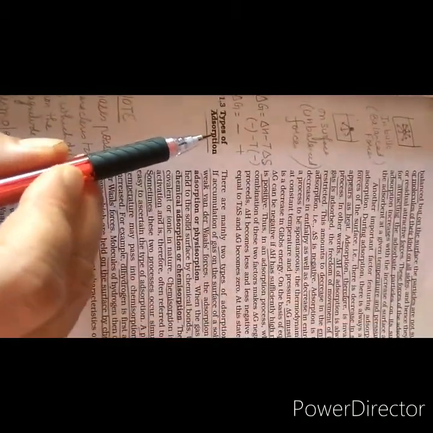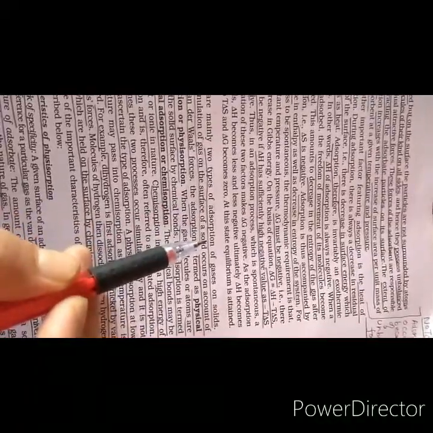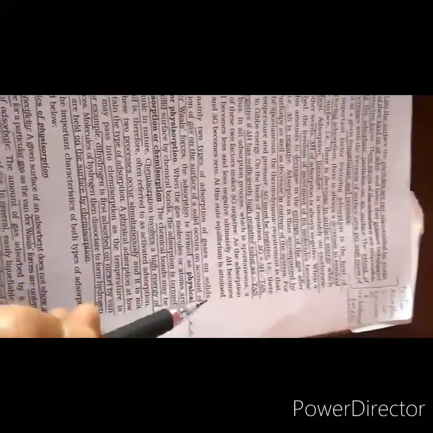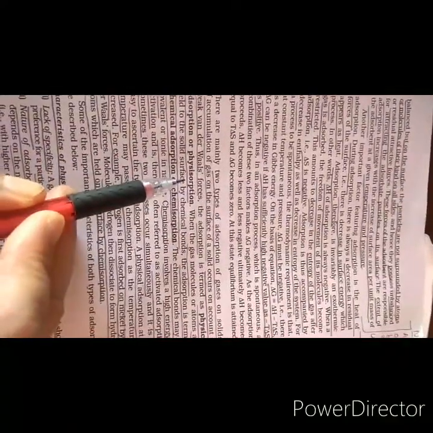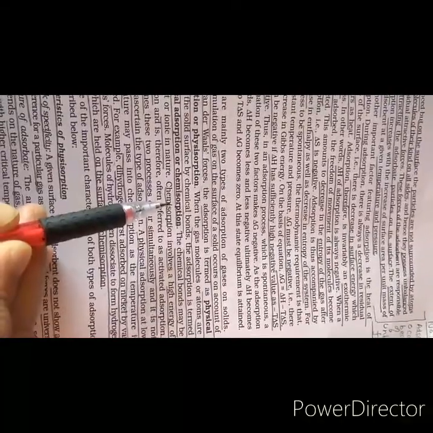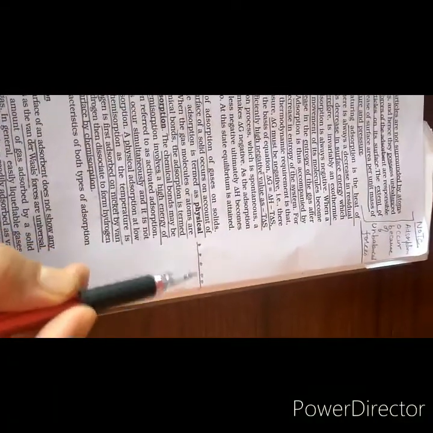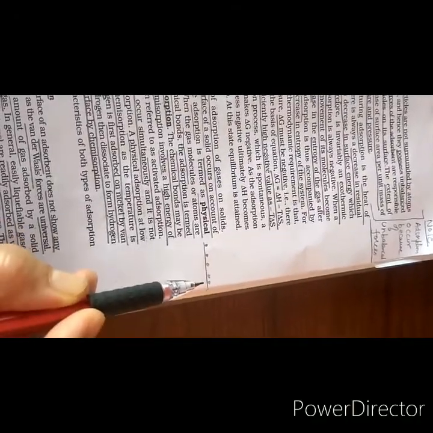Let's discuss the types of adsorption. There are two types of adsorption of gases on solid. They are physical adsorption, also known as physisorption, and chemical adsorption, also known as chemisorption. Now say this is a solid surface and the gas molecules are sitting on this surface.